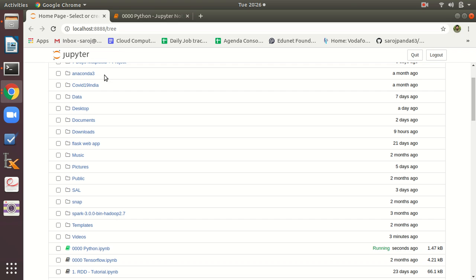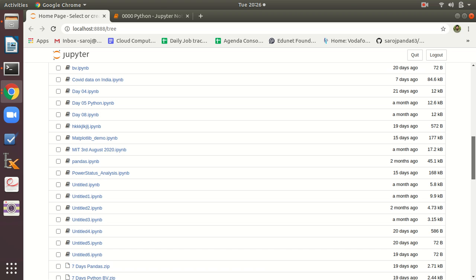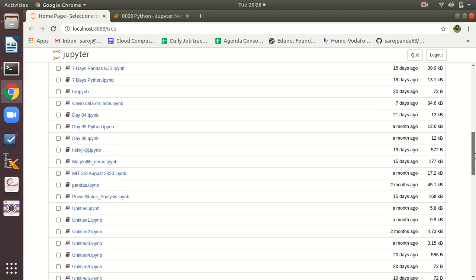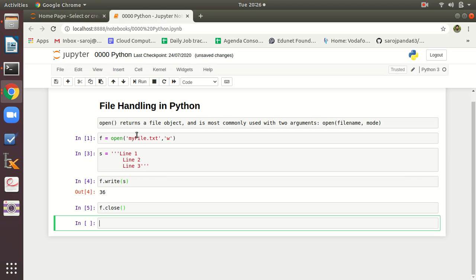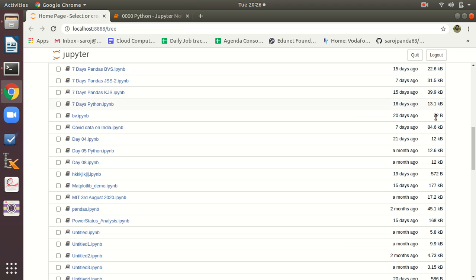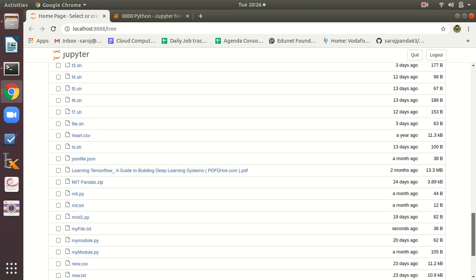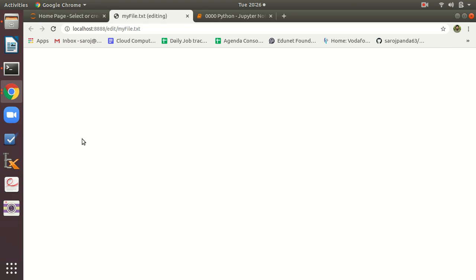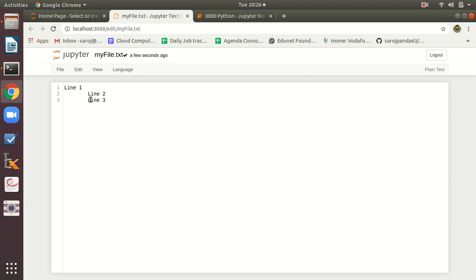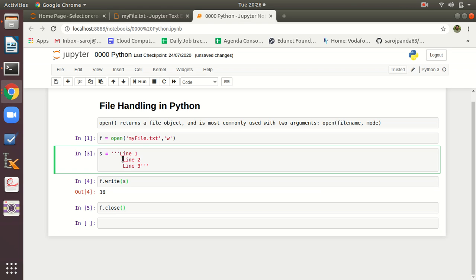Now I can go for checking. So now I can see there will be a file here. What is the file name? myfile.txt. Okay, so there must be a file, yes, here is the file. If I open it, then you can see a total of 3 lines are written. Why is it written this way? Because I am just putting a tab here. Okay, I am just removing the tab.